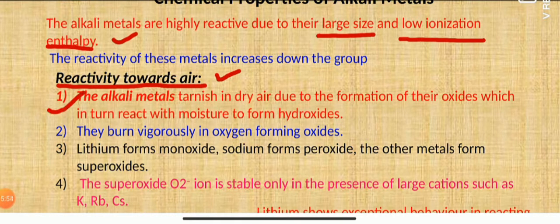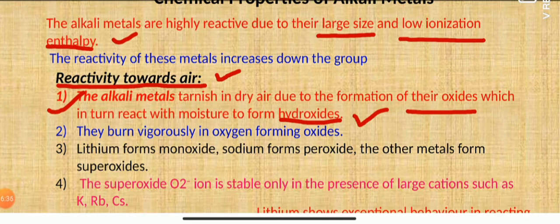Remember the first property: all the alkali metals will tarnish. Tarnish means they lose their shining appearance, that is, silvery white in color. They will fade in the presence of dry air. Why do they fade in the presence of dry air? Because of the formation of an oxide layer on the surface. And if moisture is there, it will form hydroxide on the surface. As a result, alkali metals fade in dry air, and they can form hydroxides in the presence of moist air. So if only oxygen is present, the alkali metals react with oxygen to form the oxide.